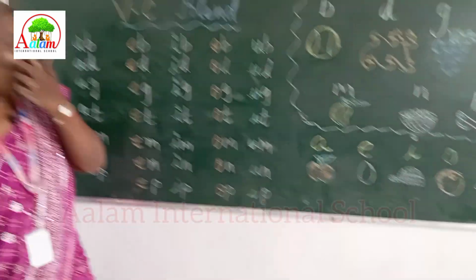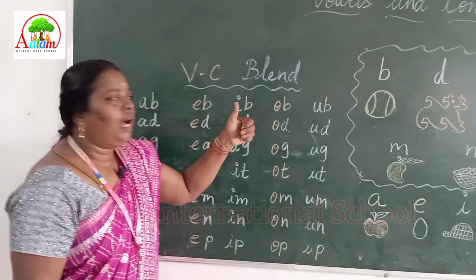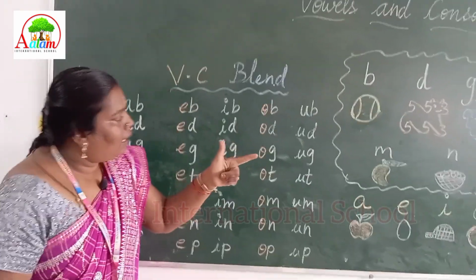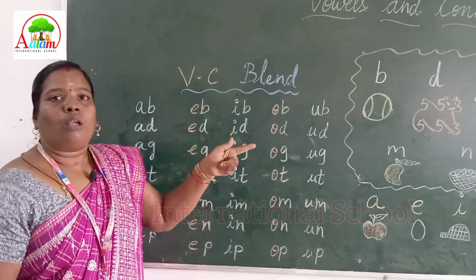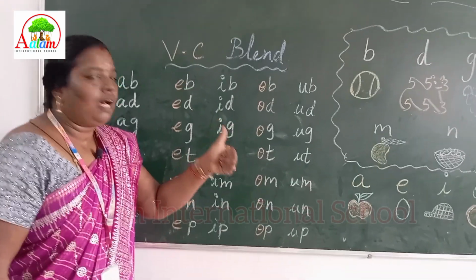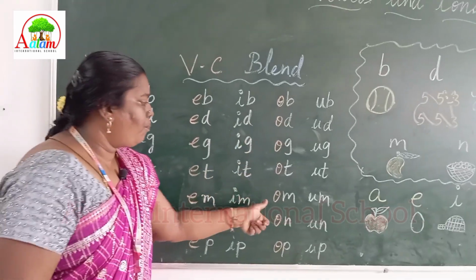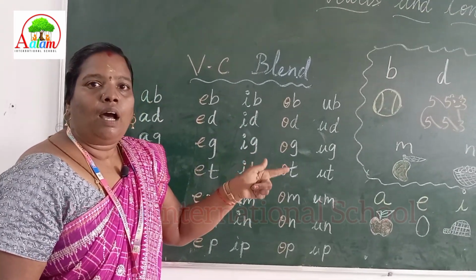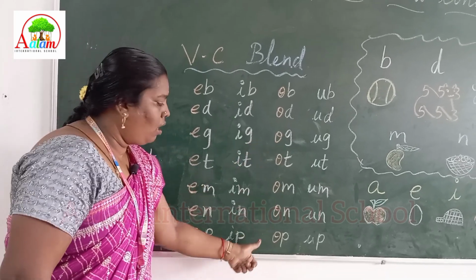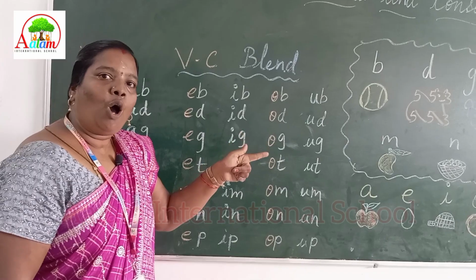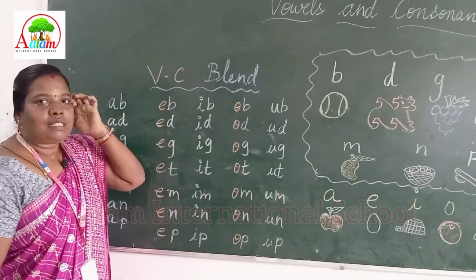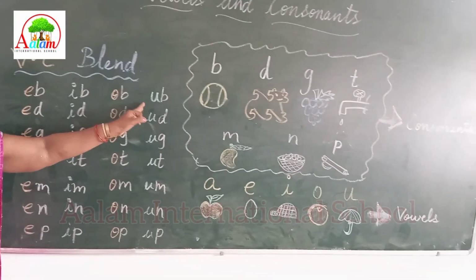Next, what is the fourth vowel? O. It sounds o. Ba, ob. Da, od. Ga, og. Ta, ot. Om. On. Pa, op.